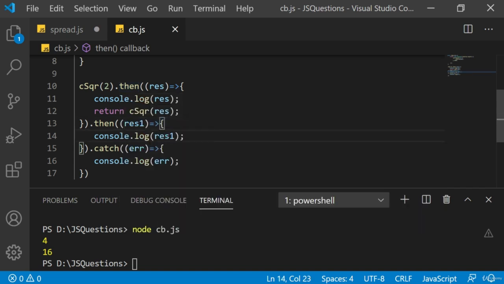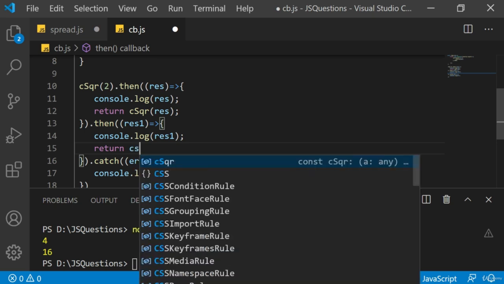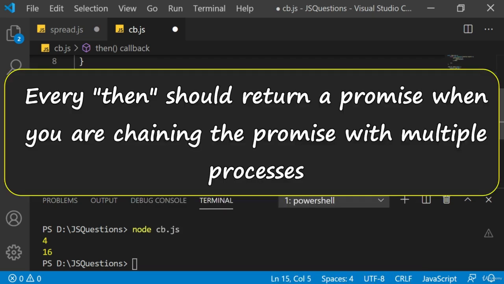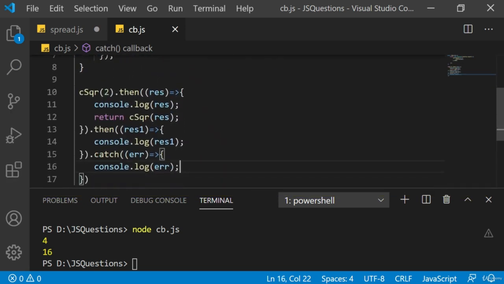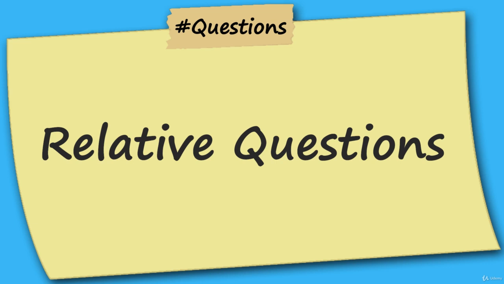If you, let's say, want to add one more then, certainly you will say return the CSQR. In short, every then should return a promise when you are chaining the promise with multiple processes. Do make sure that you always write a return with a promise. So this is all about the basics of promise, and we have seen how we return a promise, how we convert the callback function to promise, and how we chain the promise in a proper way. Let's discuss related questions of this topic.